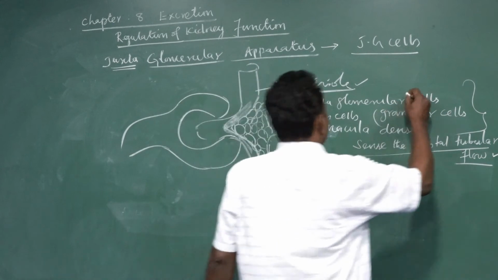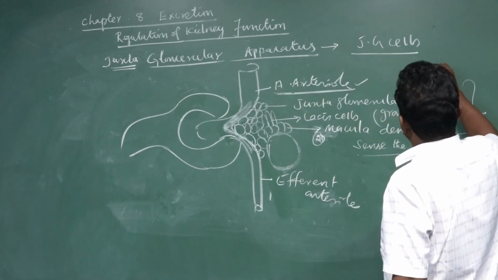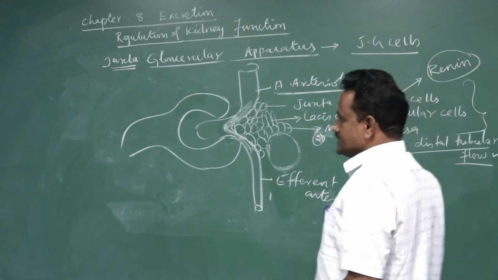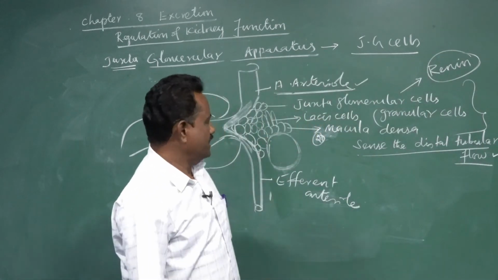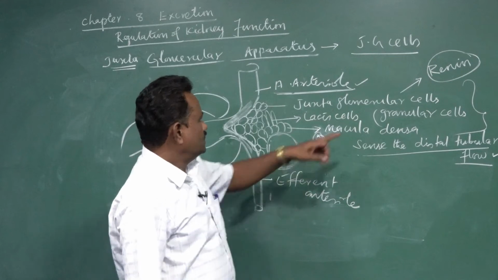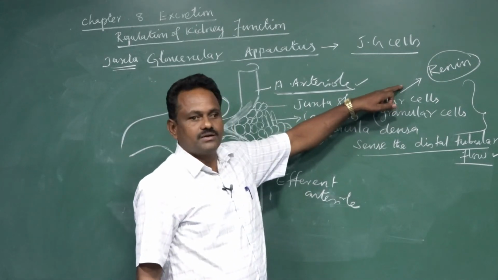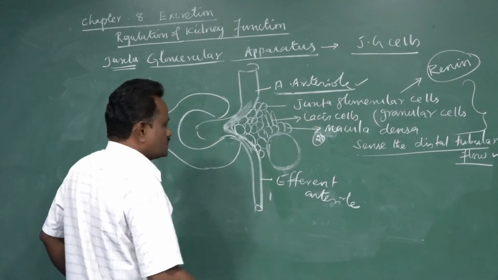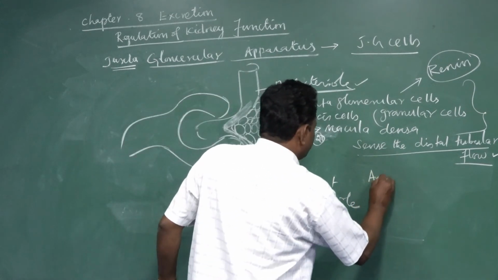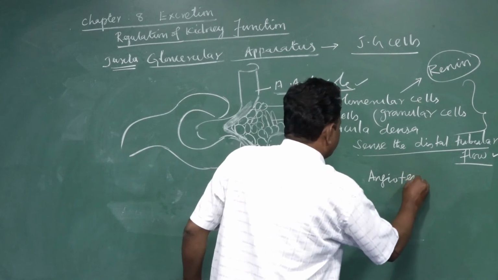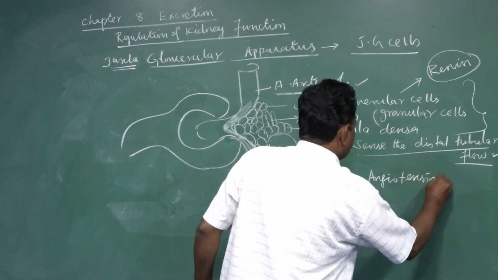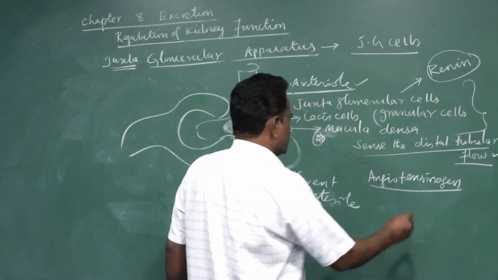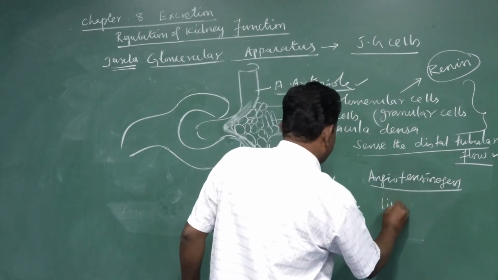And the juxtaglomerular cells are responsible for secreting the enzyme called renin. Renin acts on the plasma protein angiotensinogen, which is produced by the liver.